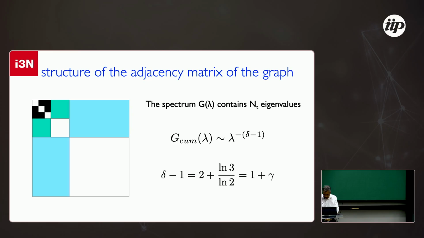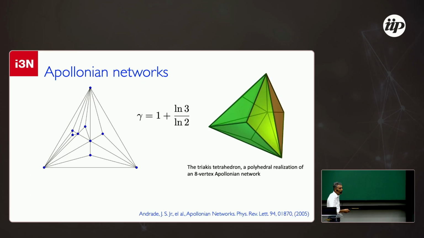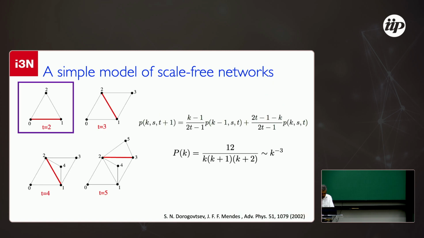This is very old. Then a work appeared from people, José and Luciano and others, some of whom are here in the room, where for Apollonian networks they found exactly the same exponent. These are nice graphs; in fact, they are famous graphs, called Apollonian networks, very well known in the literature.